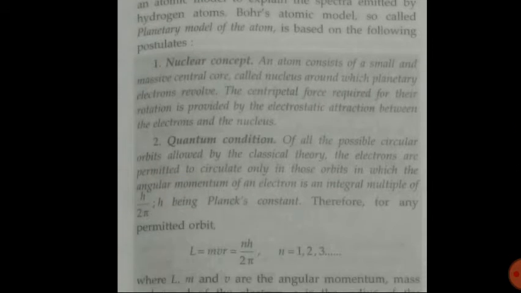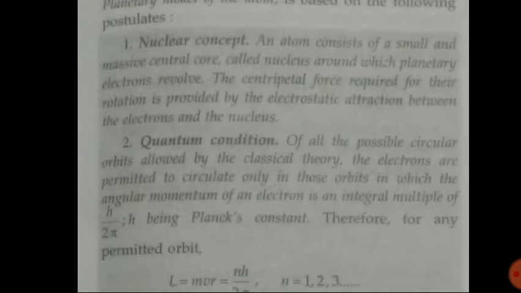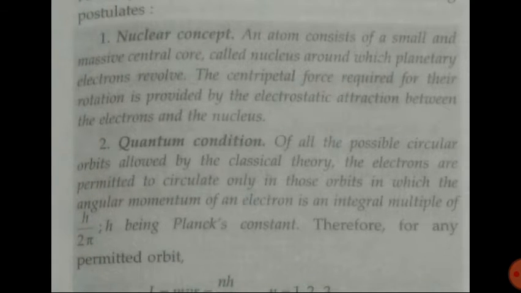So here, to describe its model, Bohr has given some postulates. Let us discuss them one by one. The first one you can see here is the nuclear concept. According to Bohr, an atom consists of a small and massive central core called the nucleus, around which planetary electrons revolve. The centripetal force required for their rotation is provided by the electrostatic attraction between the electrons and the nucleus.